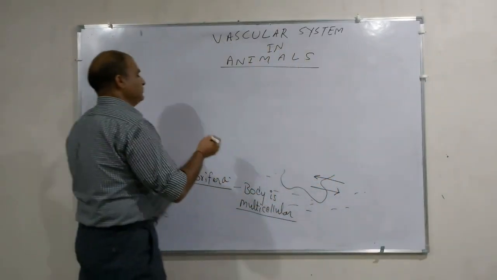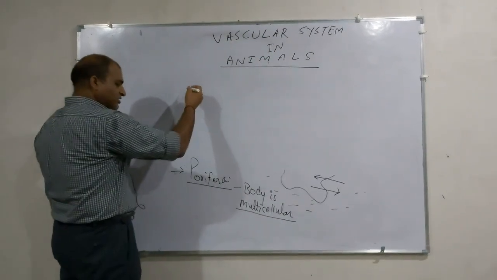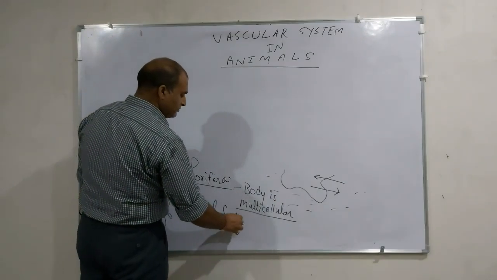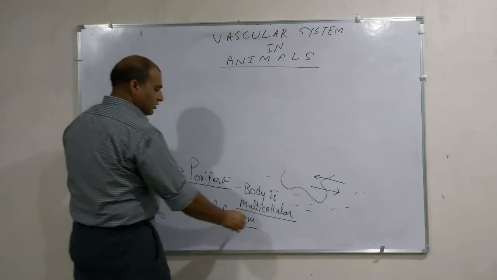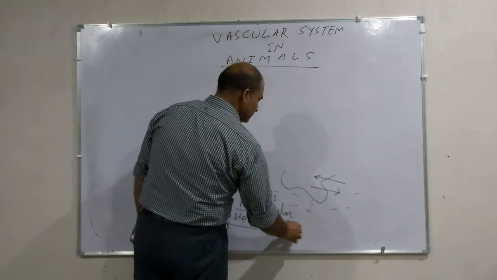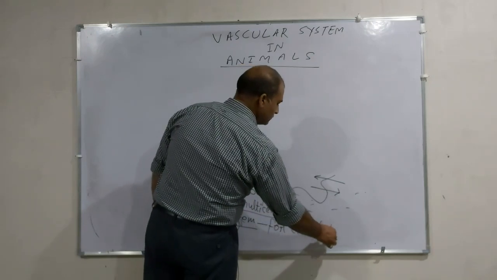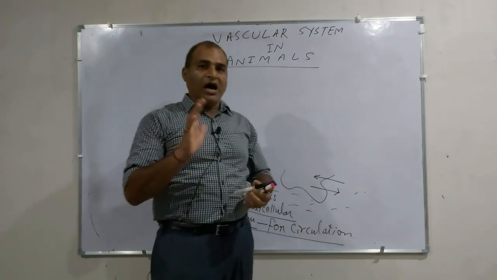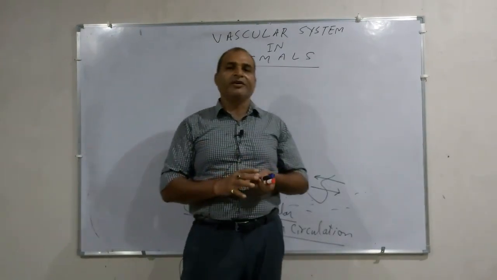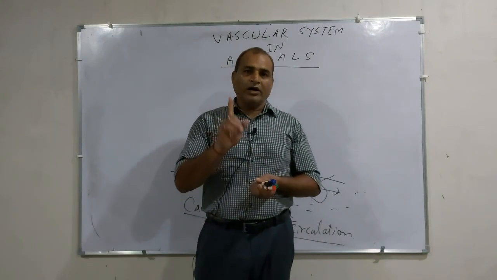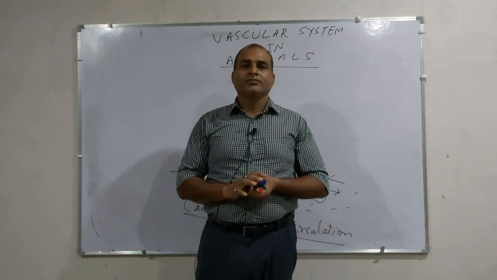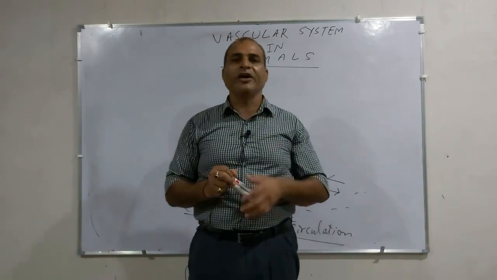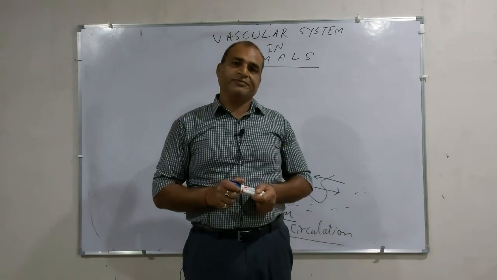You can see here the canal system in Porifera, the canal system for circulation. There are a large number of body pores on the body surface of these animals known as ostia. Water enters through the ostia and goes out through the osculum, the single largest opening in the body at their tip.